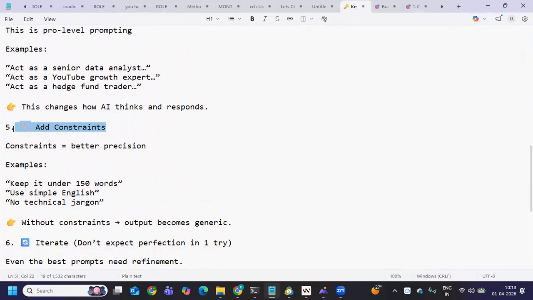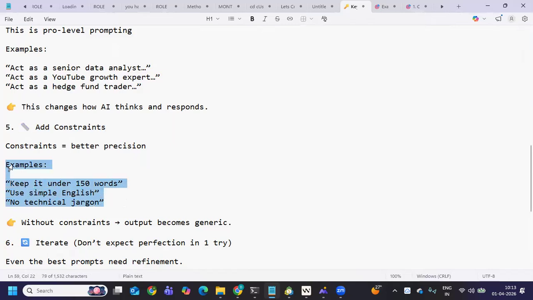Like, okay, keep it under 100 words. Use simple English, no technical jargon, which means what? You are limiting the output format. You are giving it a way, saying okay, you go in this way only. Use this format only. Give me in this only. Which means a better precision, a better result, right? So this is something that we always need to consider whenever we are giving a prompt.